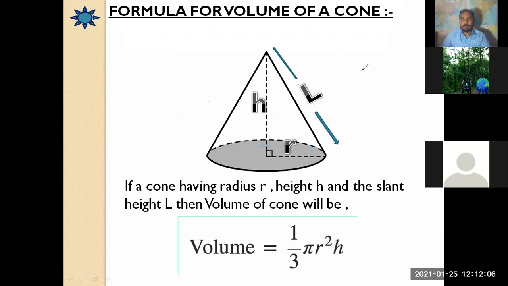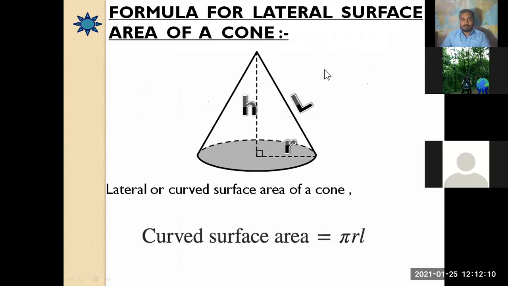Now, next. Formula for the lateral surface area of a cone. There is a term, the lateral surface area. What does it mean by lateral surface? That means the curved surface. The word lateral means curved, the curved surface area.